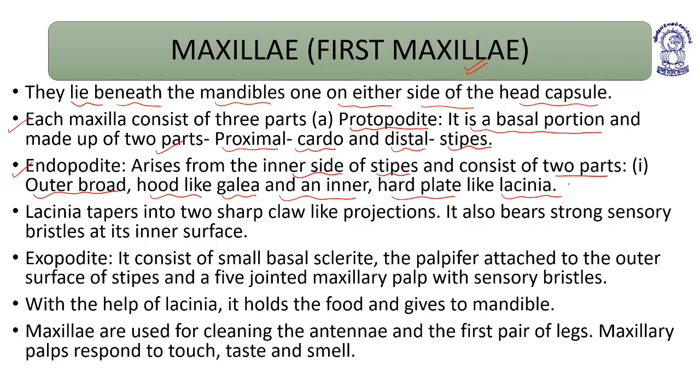These are the parts of the endopodite. And the protopodite has the parts proximal cardo and distal stipes.